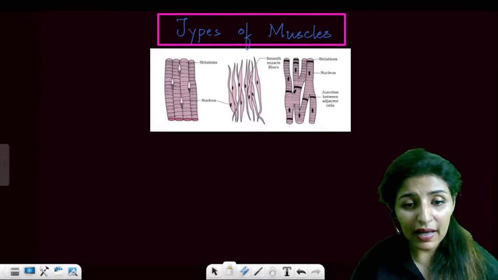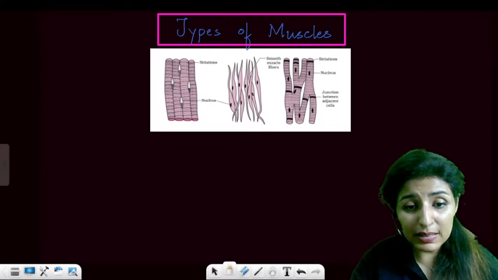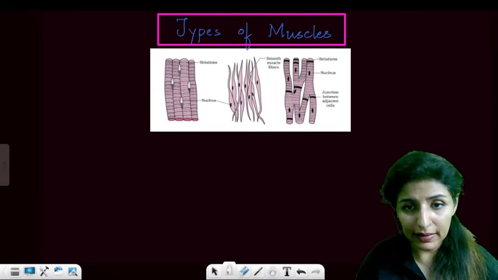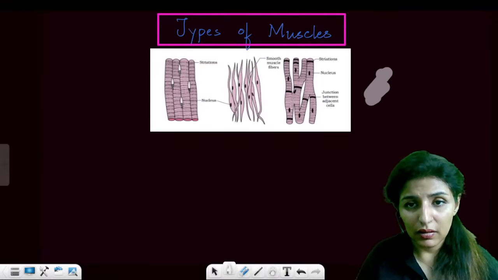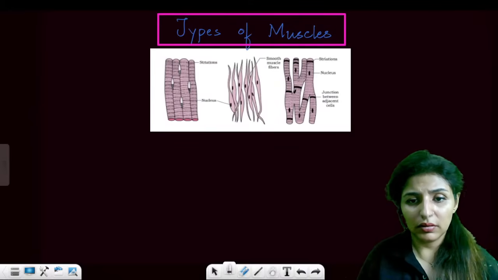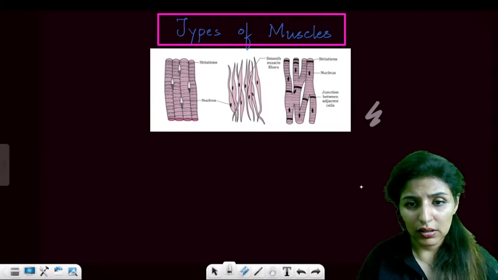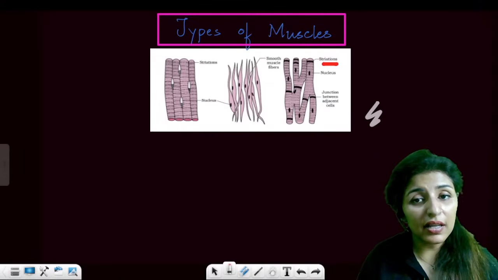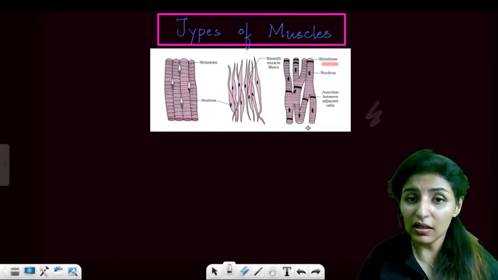And you see these black colored dots. Do you see these black colored dots? Yes or no? Wait, let me use the highlighter. Okay, this is the highlight. Now do you see these striations? There are faint striations present in the cardiac muscles.